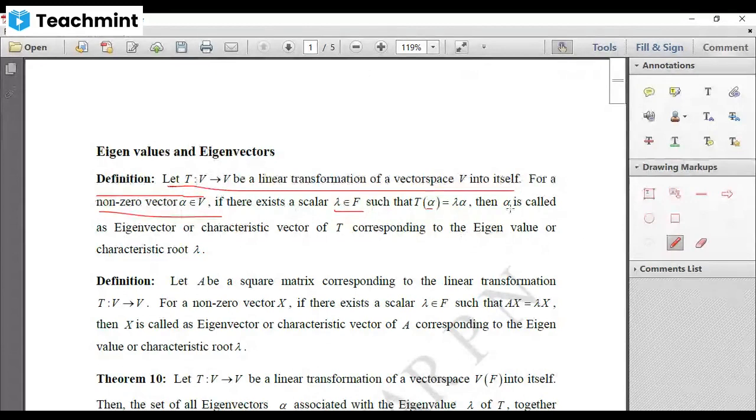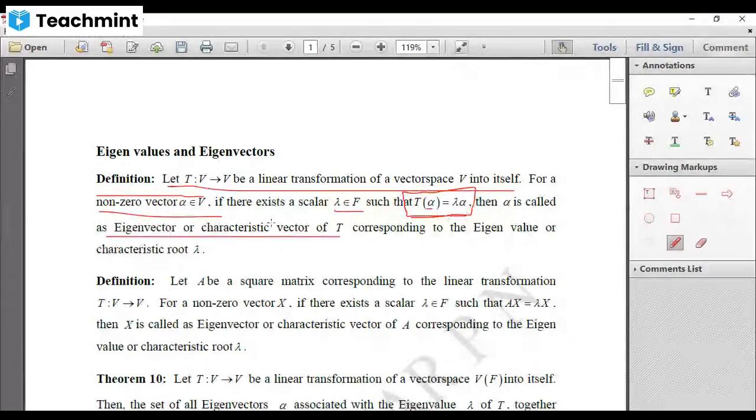So this non-zero vector is called eigenvector of linear transformation T or characteristic vector of T corresponding to the eigenvalue or characteristic root lambda. So this alpha is called an eigenvector and lambda is called an eigenvalue, provided it satisfies the condition T of alpha equal to lambda alpha.